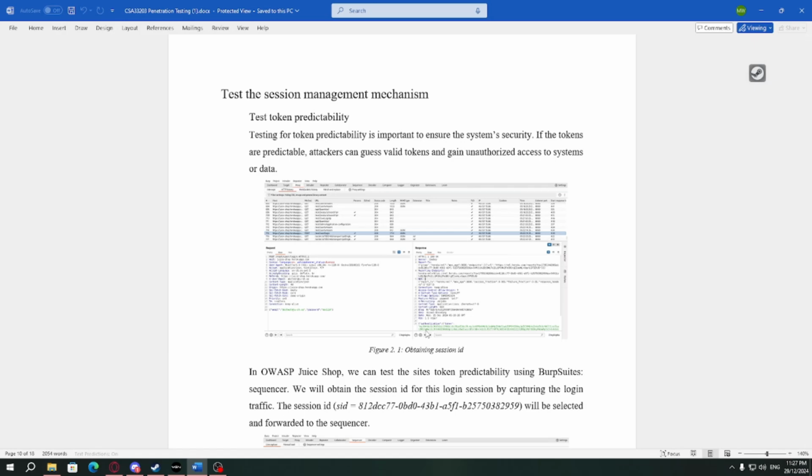The matric number is 073206. Today I'm going to talk about testing session management mechanism. Okay, for testing token predictability, it is important to ensure the system's security. If the tokens are predictable, attackers can guess valid tokens and gain unauthorized access to the system or data.